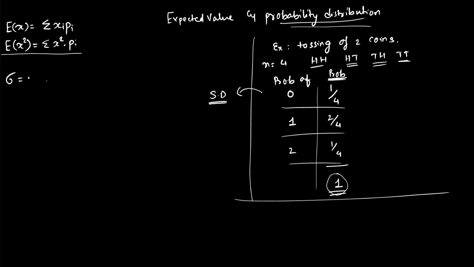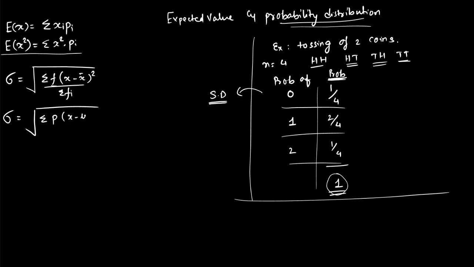The standard deviation formula for a frequency distribution is under root sigma f times x minus x bar whole square upon sigma fi. Now, the frequency distribution and probability distribution are the same, except frequency is replaced by probability. So it is under root sigma, and instead of f there will be p.